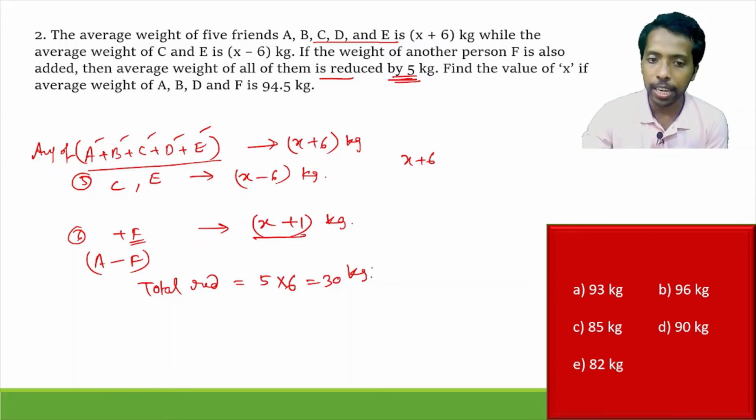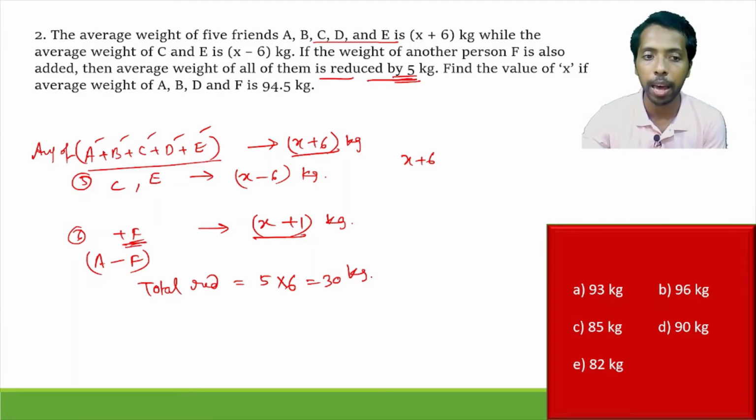This 30 kg reduction from the earlier average would give you the weight of F, because the average reduced by 5 only happens after adding F. That means the total reduction is only happening because of F.